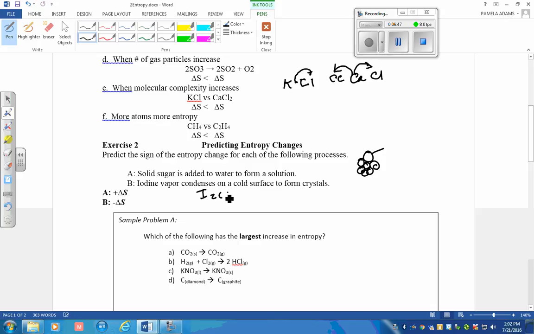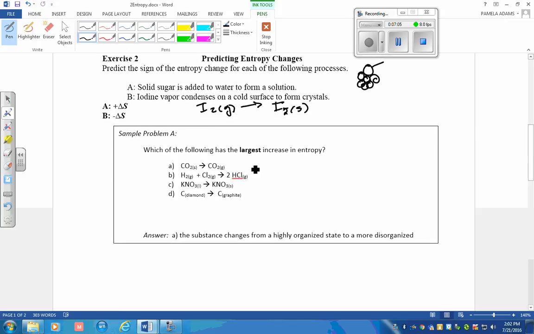Iodine vapor, that would be gas, condenses on a surface to form iodine crystals. That goes from the highly randomized gaseous state to the solid state, so the entropy decreases. Which of the following has the largest increase in entropy?